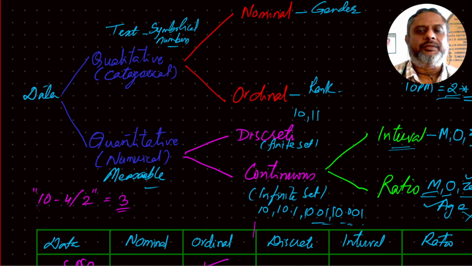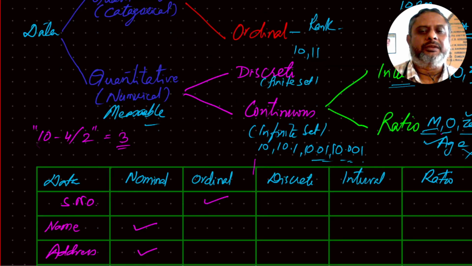There are different processes for nominal data, different processes for ordinal data, different processes for discrete data, different processes for interval data, and different processes for ratio data. So for each of these five categories, the procedures are different.